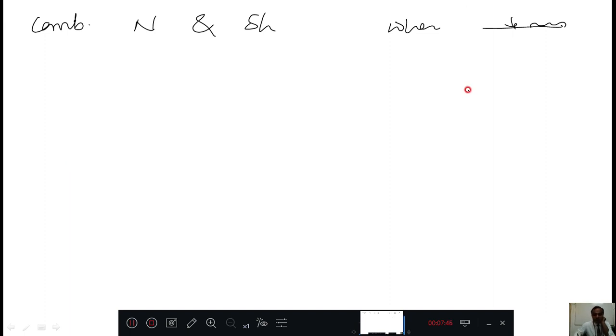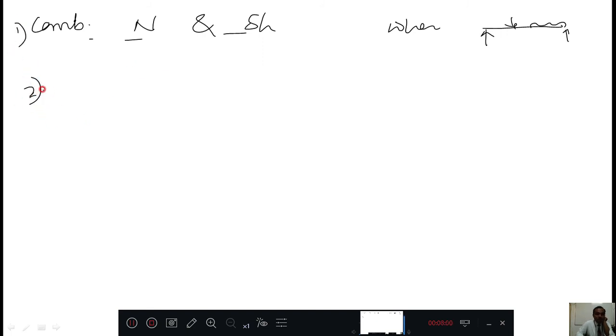Therefore, the combination of normal stress and shear stress study is very essential when a beam is subjected to a point load and a UDL or some other load, any other load. When the beam is subjected to transverse loads, then the combination of these two studies is very important. And the next very important, look at here. This is the first concept.